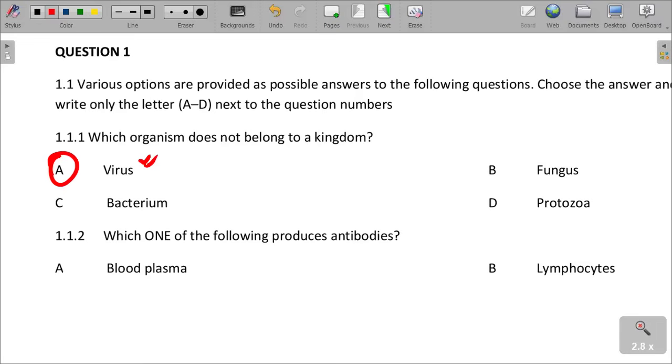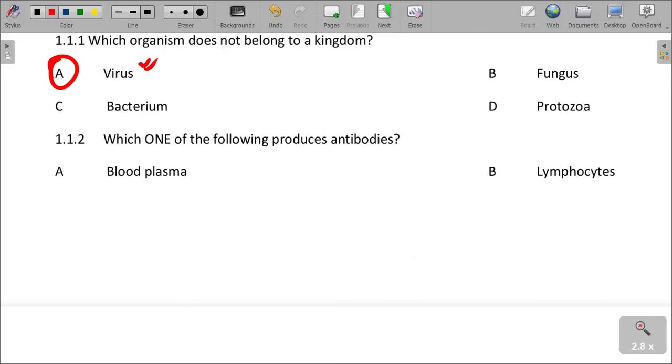Which one of the following produces antibodies? Remember that antibodies are the soldiers of the body. They boost the immune system.